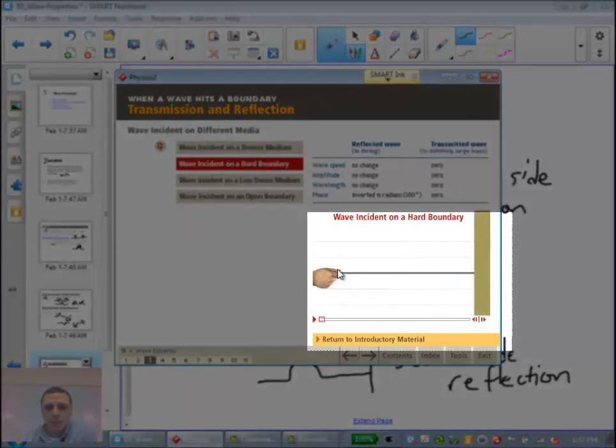So here's a person holding a string. It's attached to a wall, so it's fixed in place. On this simulation, we call it a hard boundary, but here comes the wave. It tries to move the wall, it fails, it reflects back on the opposite side. So the wave is really trying to lift up on the wall. For every force up, the wall pushes back down and flips the wave over. This is called fixed end termination reflection.